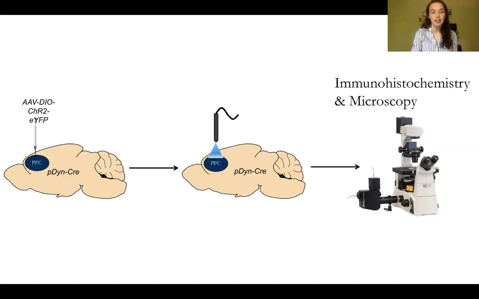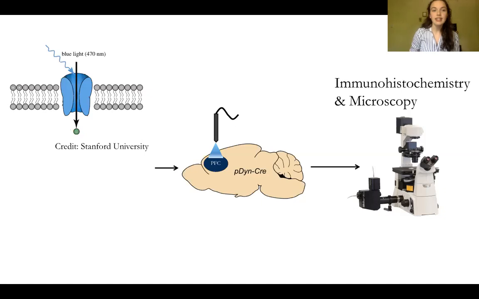So let's unpack this a little bit. As I said, channelrhodopsin 2 is a channel that can be activated through blue light or laser light. So we can shine laser light using an optic fiber onto this virus, and it'll cause expression and activation of a channel that then can activate these neurons.